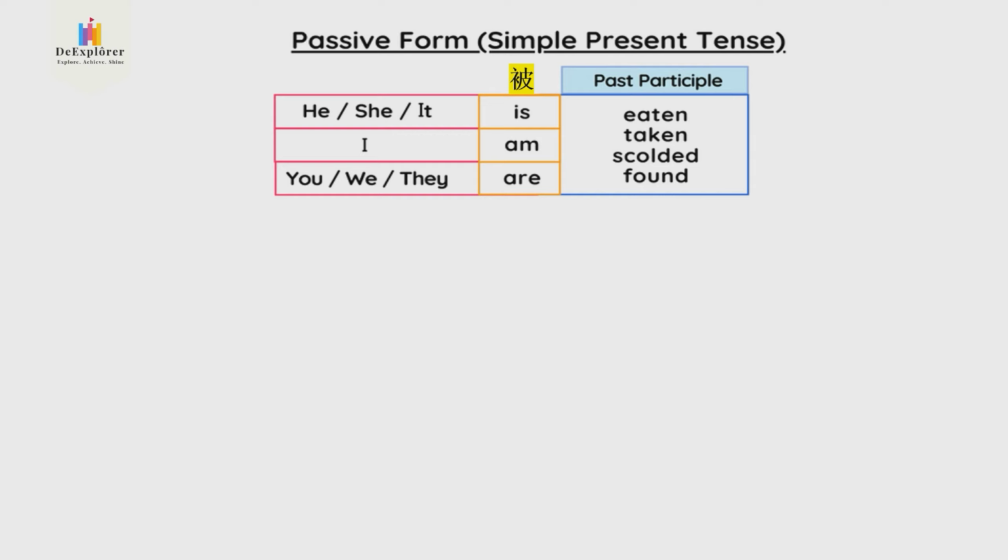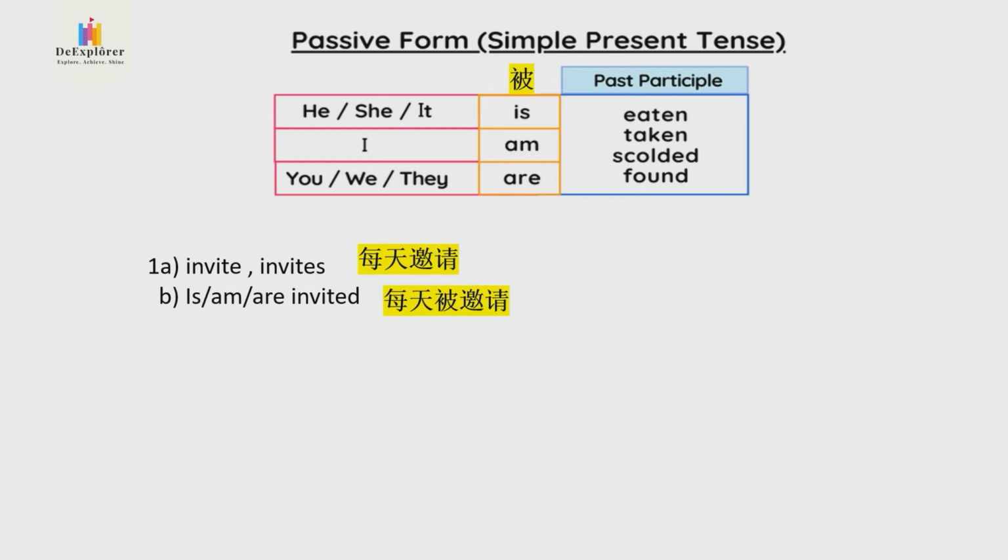So when you use is, am, are, always remember the past participle. With the past participle, it means a passive form. If you take a look at 3 examples here, number 1, invites, present 就是邀请, 每天时常, if it is every day or often being invited, then you need to use is, am, are invited.